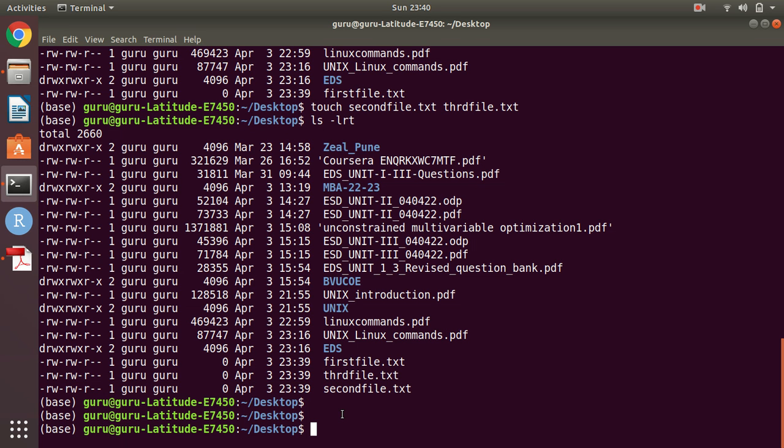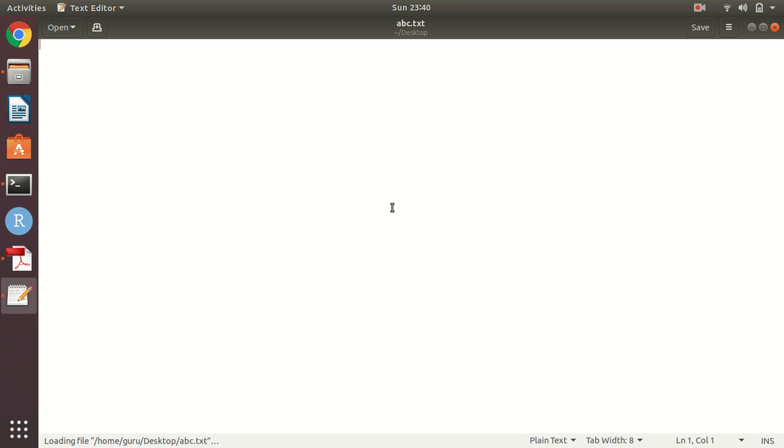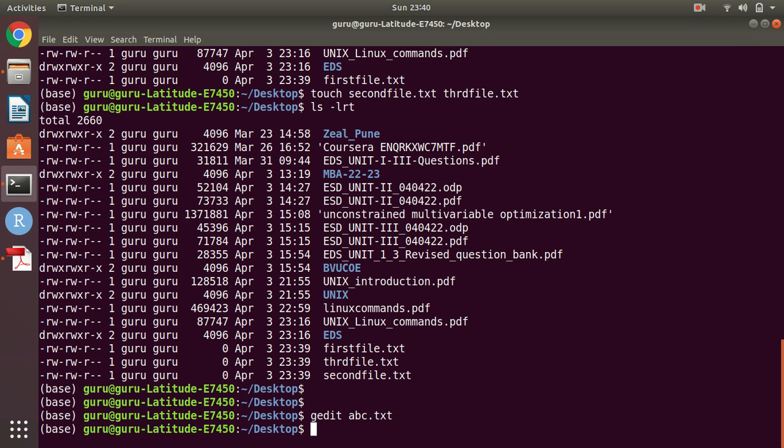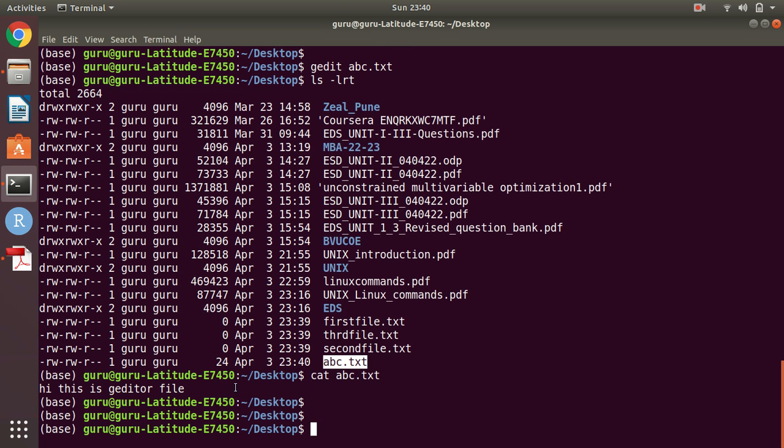Okay, gedit abc.txt. You can see here that this file is created with the help of editing mode. Hi, this is gedit file. Okay, now I'm just going to save this one and close my file. Now again ls -lrt, abc. Now you can see the content by using the cat command. We have just written one line, and you can see here the output of that file.